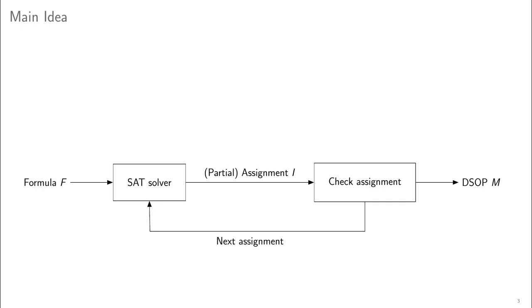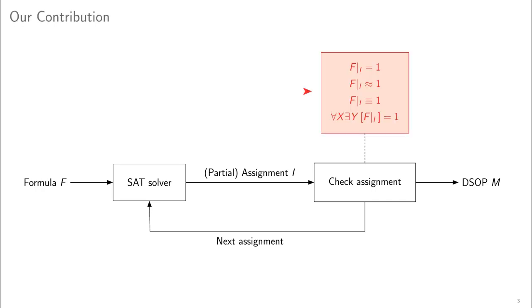But wait, what if the residual of f under I is valid, but syntactically differs from true, like in our example explaining logical entailment? Instead of deciding a variable right away, we test for logical entailment first. Our entailment check comes in 4 flavors, which I am going to introduce next. But first, the entailment condition needs to be stated more precisely.